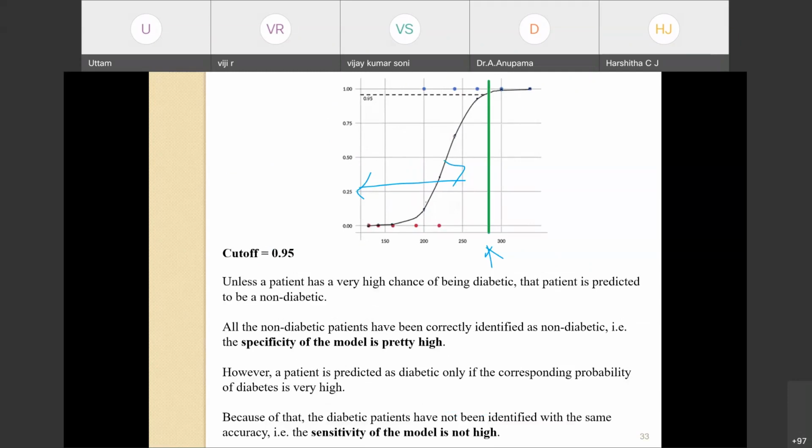Okay, so we'll stop the logistic regression here. And I have someone now with me. So we would like to go ahead. Any doubts till this point?